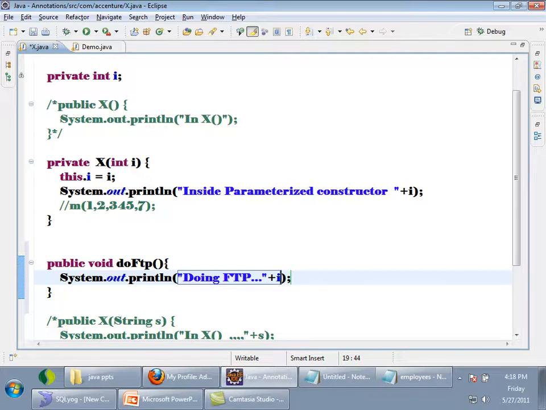Okay, so I want to call this method, and also here I want to pass a String s. So: "doing FTP" + i + some space + s. I want to invoke this method using reflection. Just see now, quickly I will complete it.